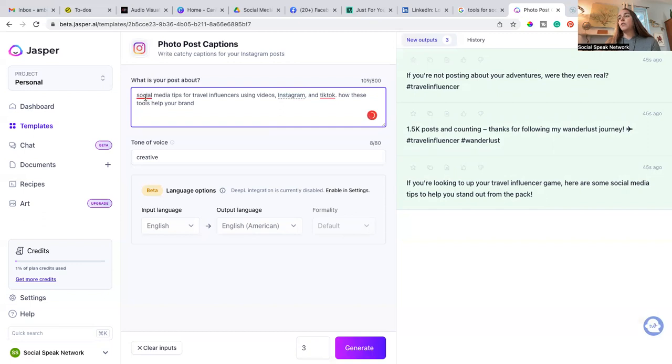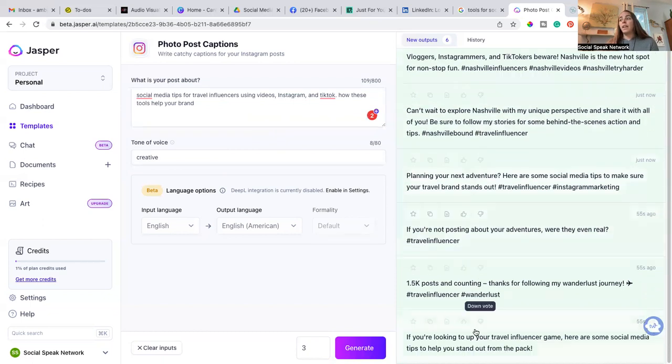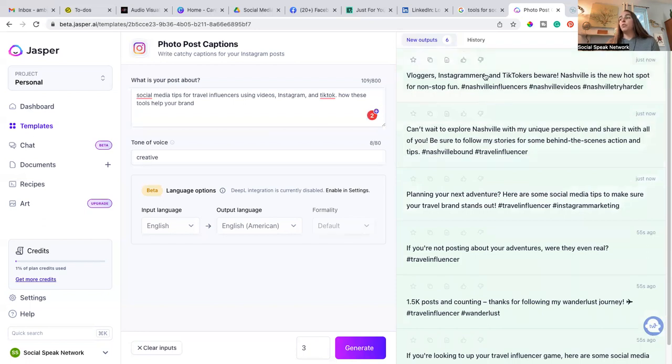So if you want to go into more detail, then you can click generate, and it's going to revise those posts and give you a little bit more than keeping those 3 that you've already done, but then being able to give you more content. So this is a great tool to just help spark that creativity, because then you can take this content and add to it and be able to use that on your social media platforms.